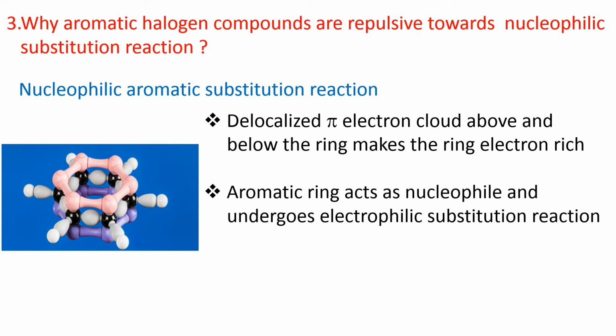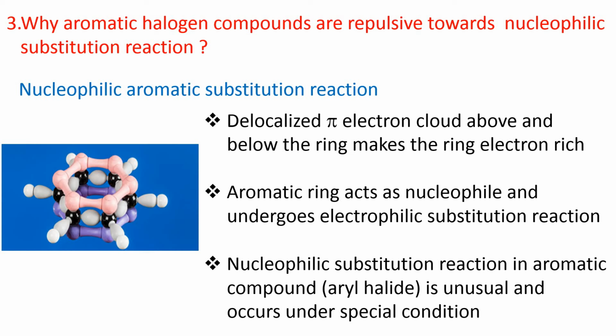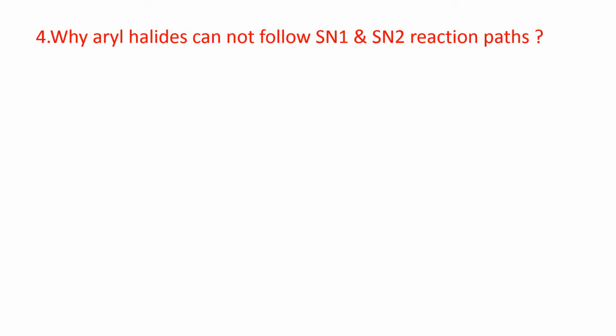So, the aromatic ring itself is electron rich and it undergoes electrophilic substitution reaction. It acts as a nucleophile. So, nucleophilic substitution reaction in aromatic compounds, aryl halides, is unusual and occurs under special conditions.